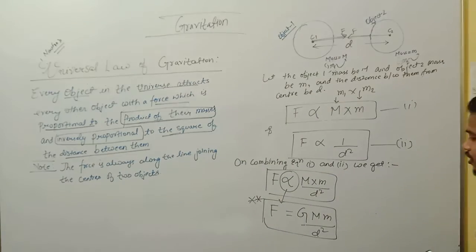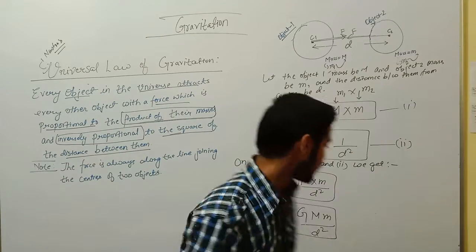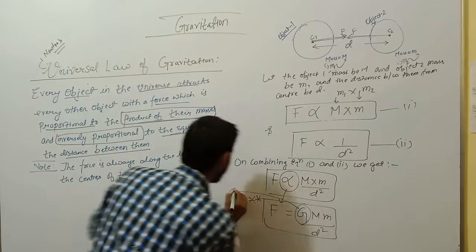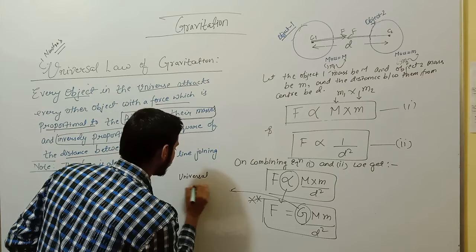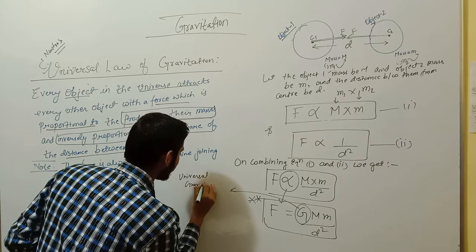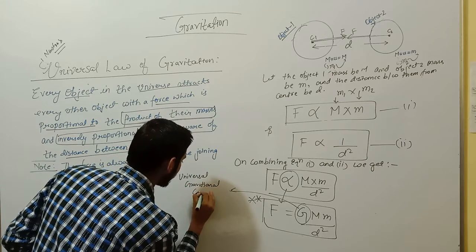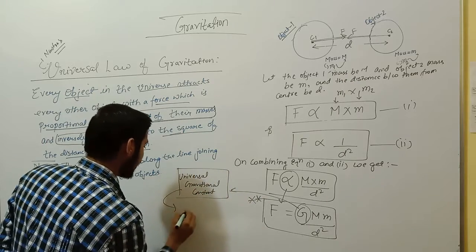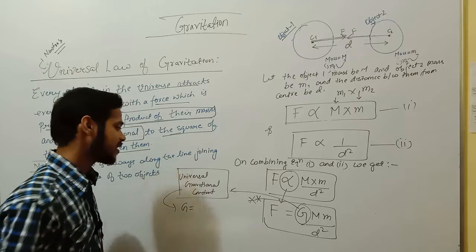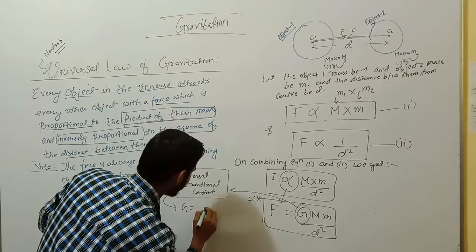Now you have to find the unit of this G, because one new thing has arrived here. This G is also known as the universal gravitational constant, and its value was found out by Henry Cavendish by using a sensitive balance.